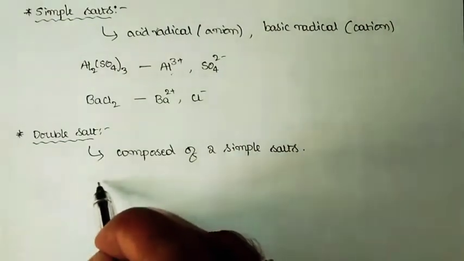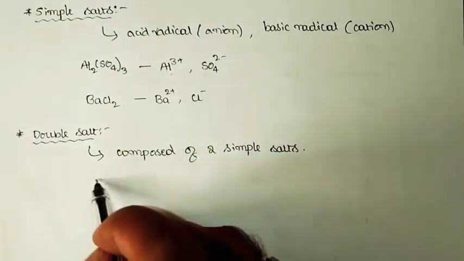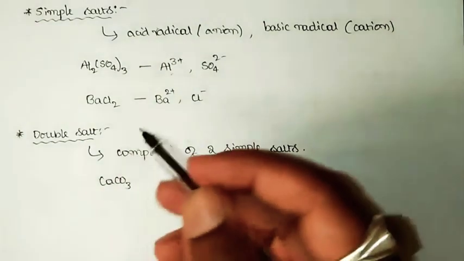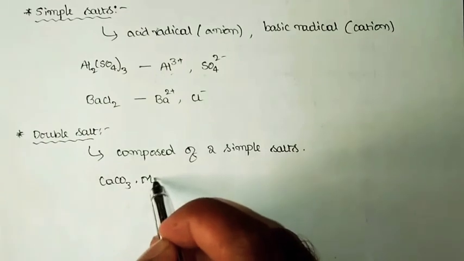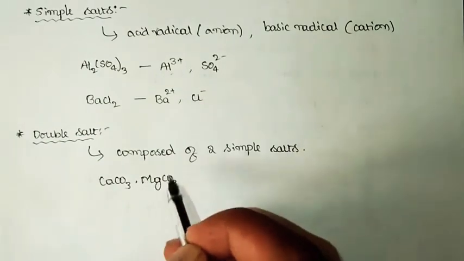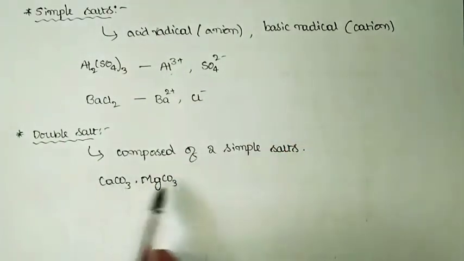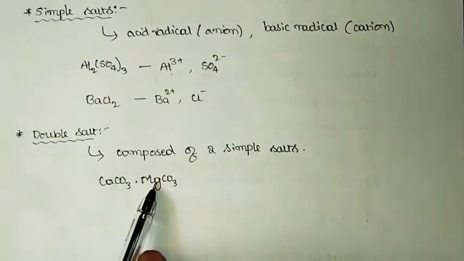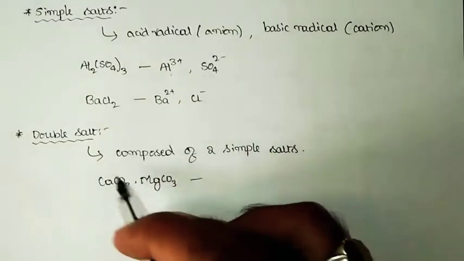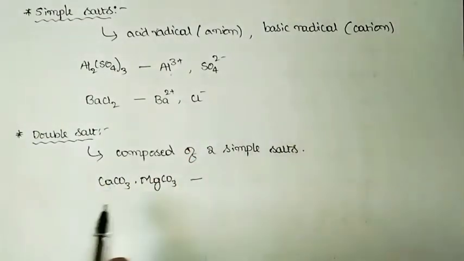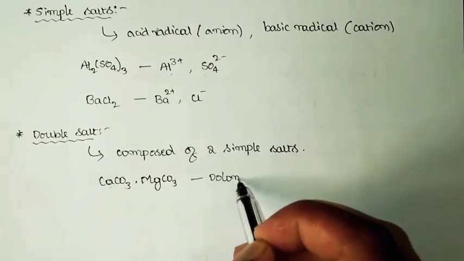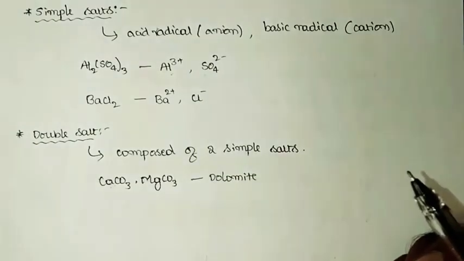I shall give one small example for a double salt. Let me consider one simple salt, CaCO3, calcium carbonate, combined with one more carbonate, magnesium carbonate. Here we have a combination of two simple salts, calcium carbonate and magnesium carbonate, which is one simple example of a double salt, and we call this combination dolomite.